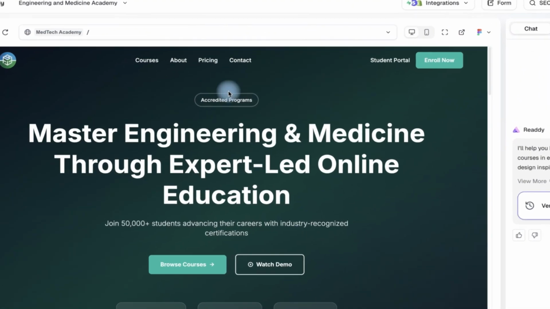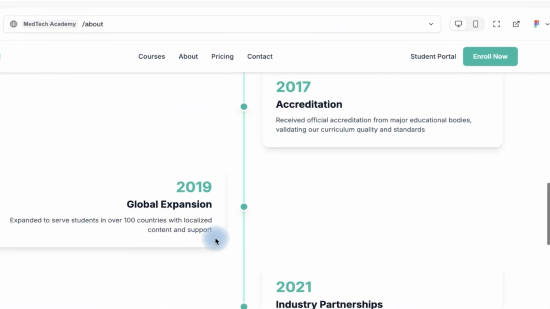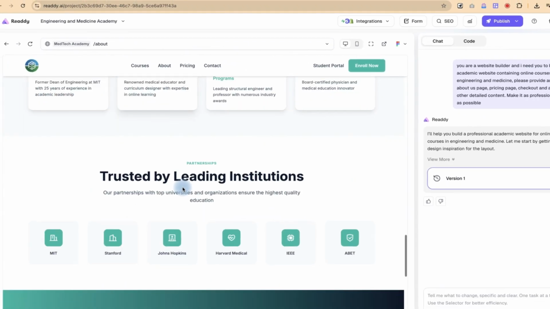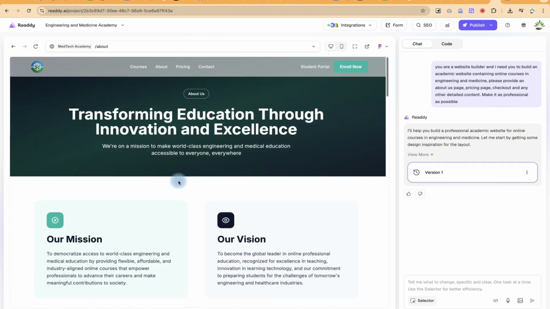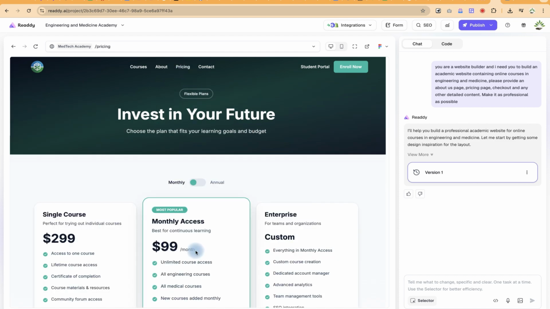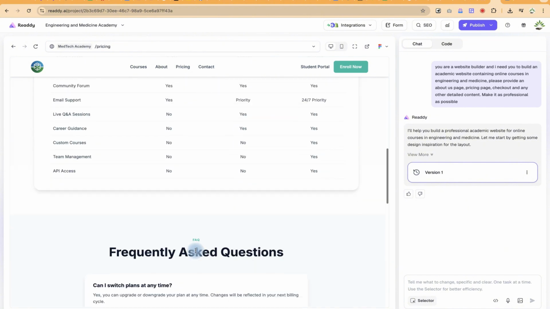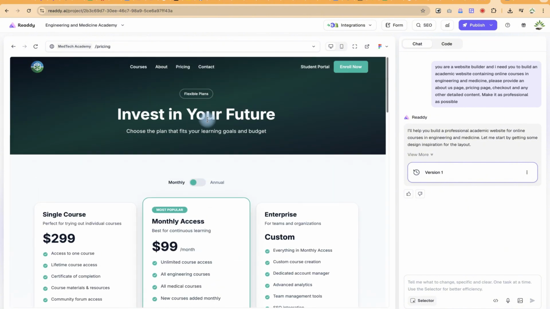As you can see, you can navigate the pages, you can enter the about page, very detailed. You can see the arrangement of everything, well arranged and a superb view. Yeah, professional looking, and the brand is what I like the most. Even our pricing, you can access our pricing page and so much more, and even FAQ. All of these we got from just one click. Even the contact us page, student enroll, you can enroll now if you're interested.